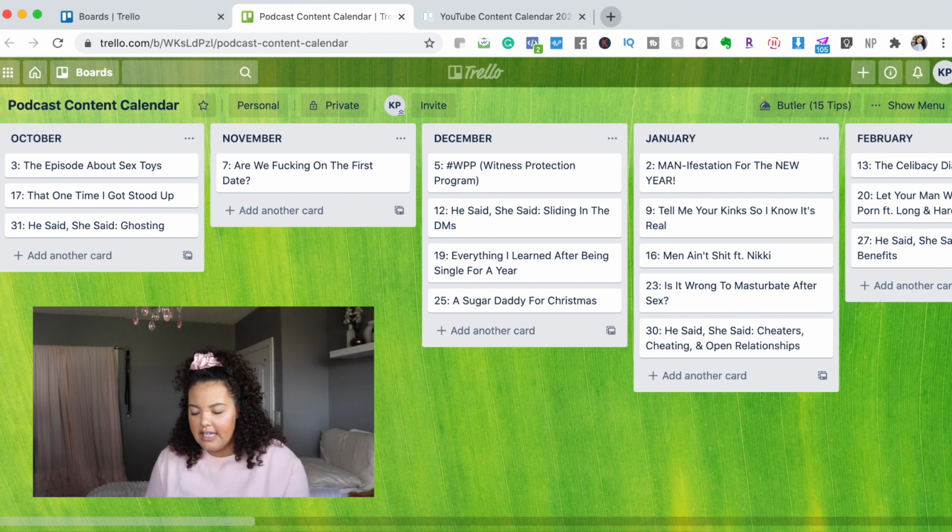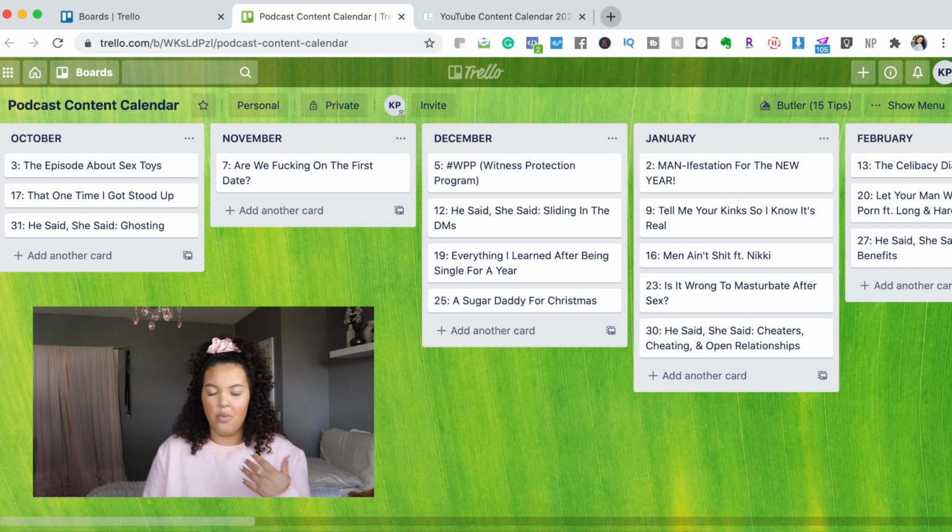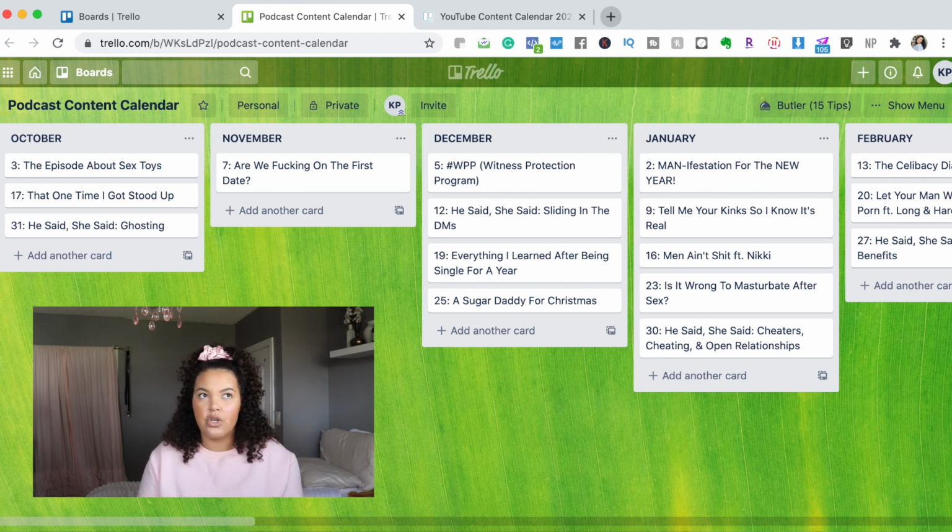So as you can see, these are October, November, December, January, all of that kind of stuff. It has all of the episodes that went out on these respective days. On the left-hand side here, the numbers, it is not the number of the episode, it is the day that it goes out on in the month. And I do it like this because it also helps me to know what day is a Tuesday, what day is a Thursday, and when I'm going through making these, I can be like, okay, well, there's 4 Tuesdays this month and there's 5 Thursdays this month. I just put down the date, and maybe I don't exactly have an idea for it yet, but it's in there so that I know that I need to do an episode.